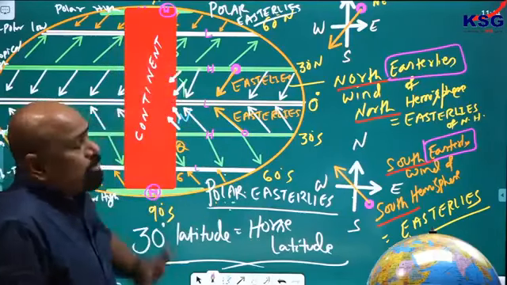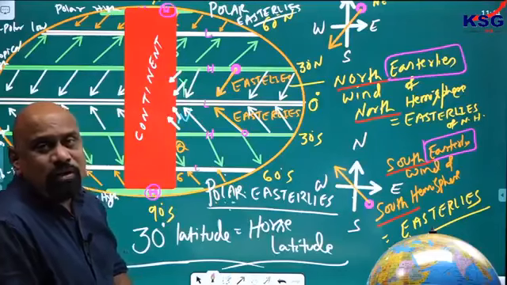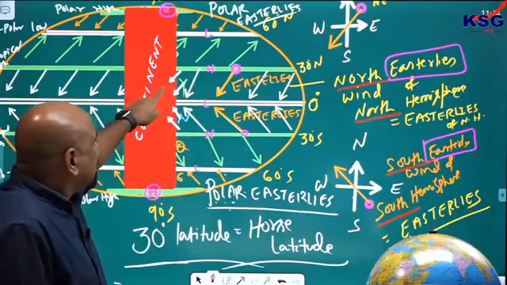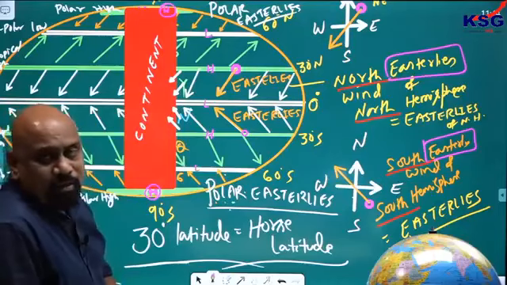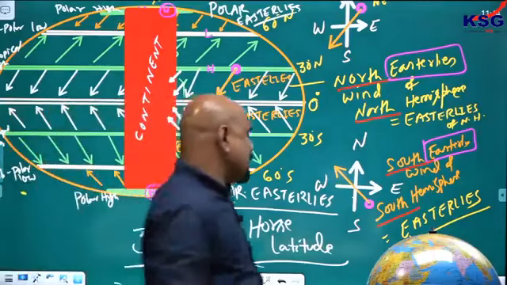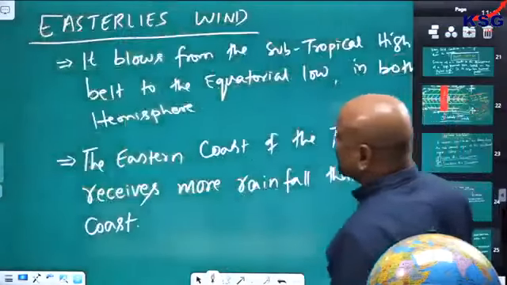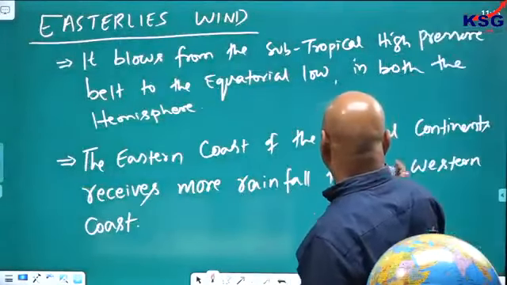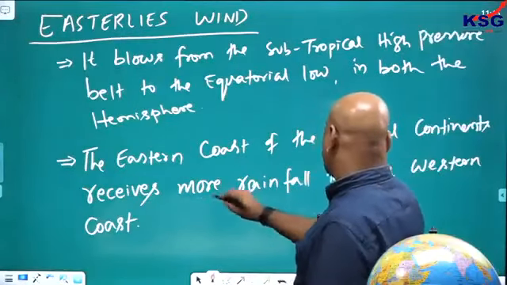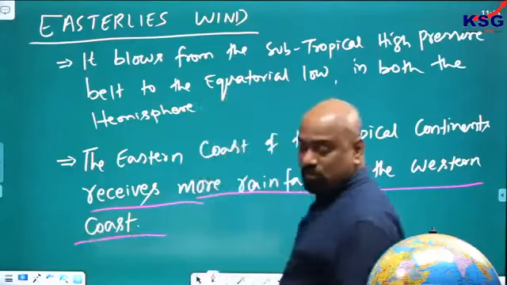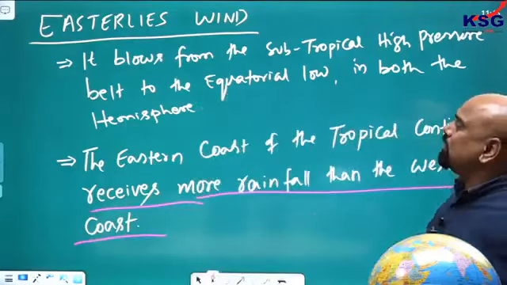In the ocean, evaporation will be more, and the wind is coming towards the continent. So definitely there will be rainfall here. Yes or no? So that's why I have written here, the eastern coast of the tropical continent receives more rainfall than the western coast.